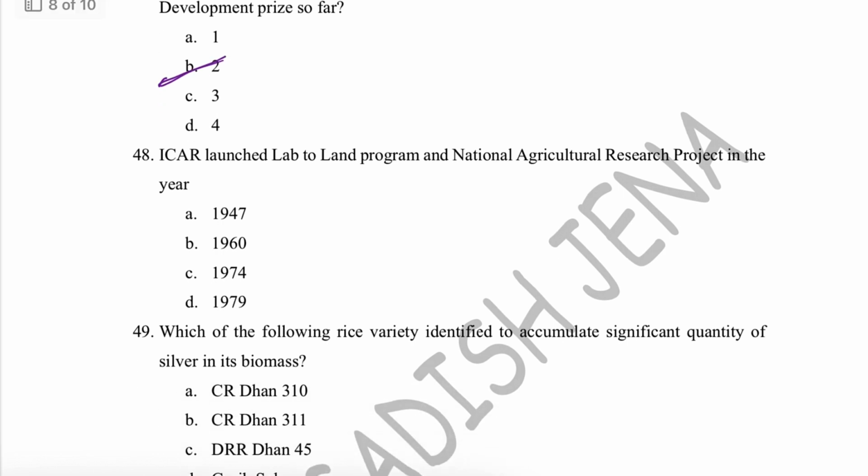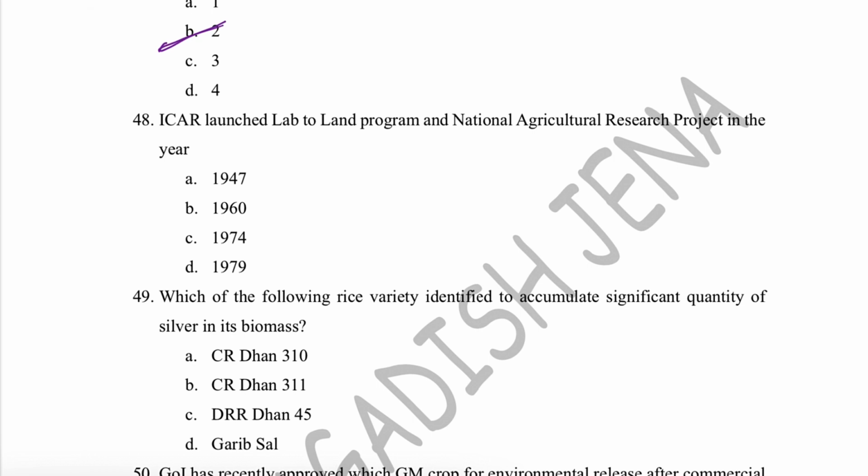Next one is, how many times ICAR bagged this prestigious prize? ICAR bagged this prize 2 times. Okay. Next one is, ICAR launched the Lab to Land program. So ICAR is launching different programs for the upliftment of society as well as farmers and for agriculture as well. So the Lab to Land program and the National Agriculture Research Project were established in 1979 by ICAR.